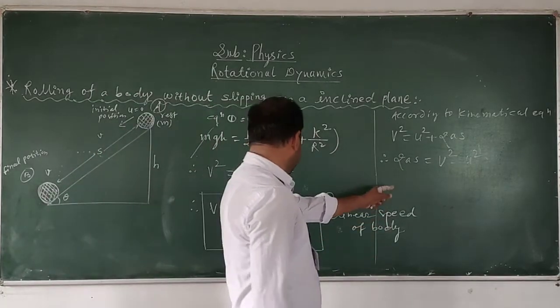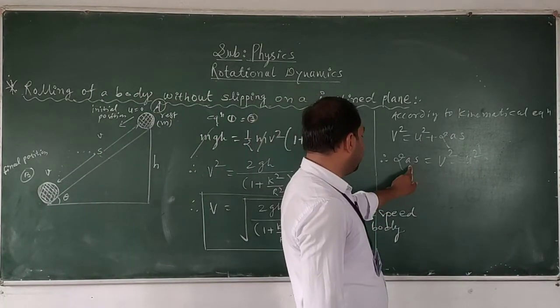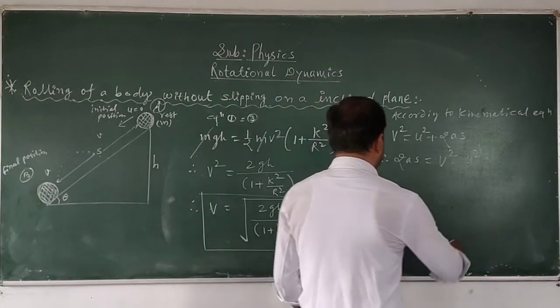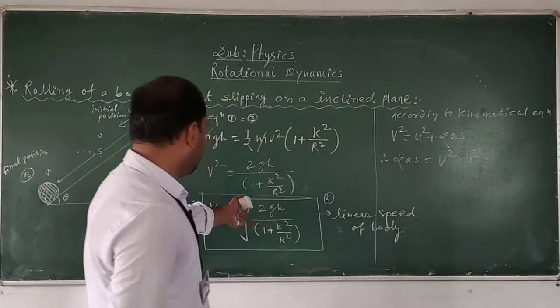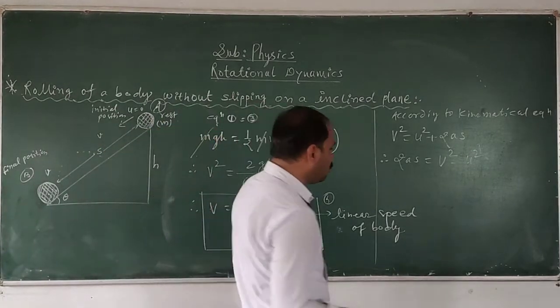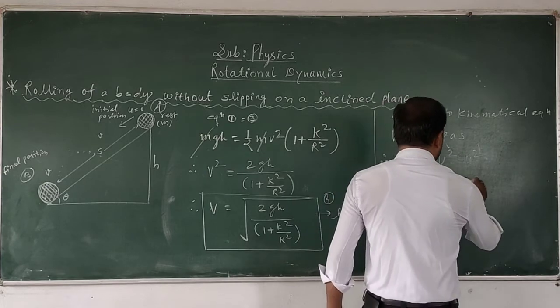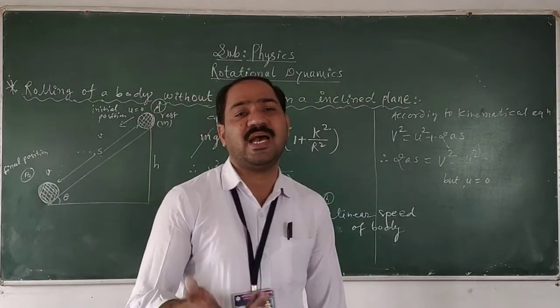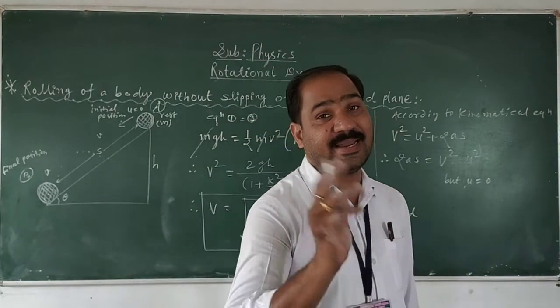I want to determine here the value of which factor? Therefore, here what value? V is equal to what? Under root 2g upon 1 plus k square r square. U is equal to 0. But here U is equal to 0, initial velocity, because initially the body was at rest.